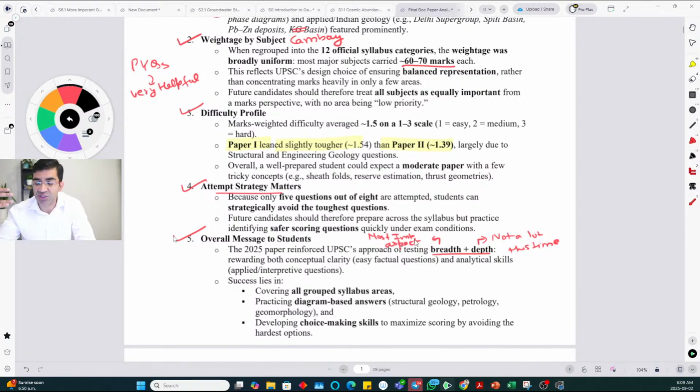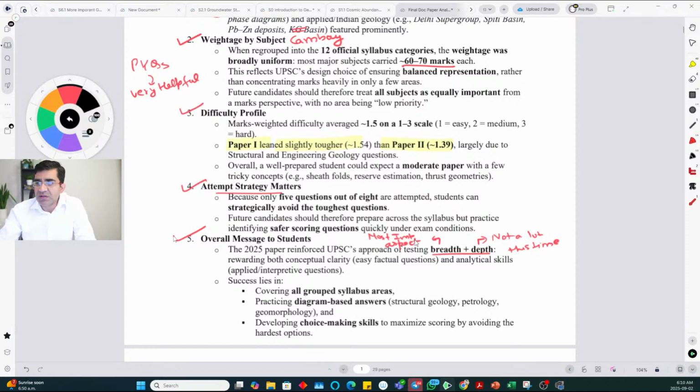For example, they asked the sheath question in folds. Again, I wouldn't say it is non-standard. It is standard, but you have to study folds in a little bit depth to really get to that. Similarly, for example, high pressure, high temperature metamorphism they asked. So maybe in which you have to go a little bit deeper. But considering that you also have choice in exam, you can leave some questions. So again, I would say overall breadth is much more important than depth. So it is more important to cover the syllabus than going too deep in any particular subject.